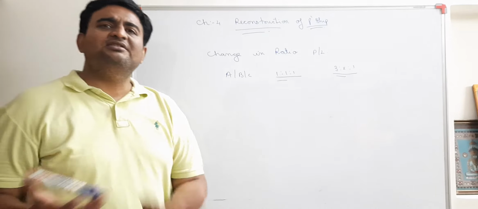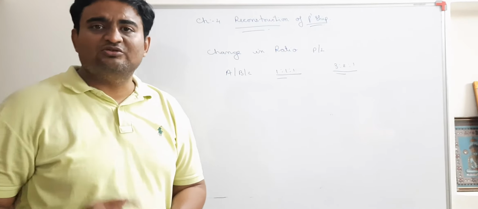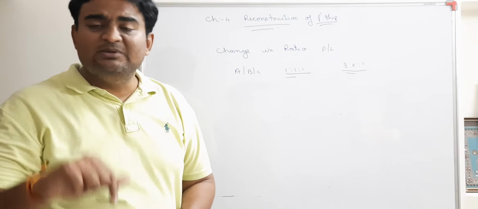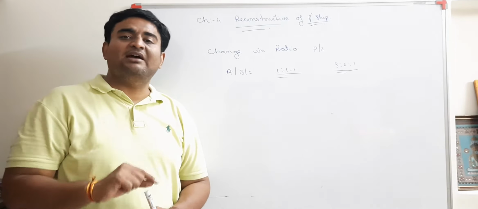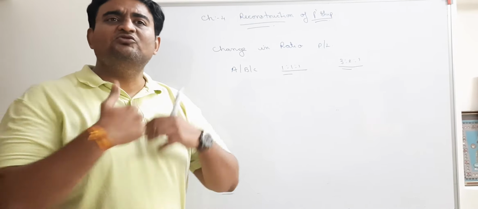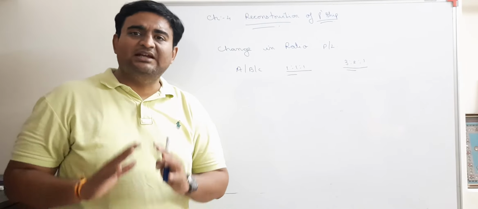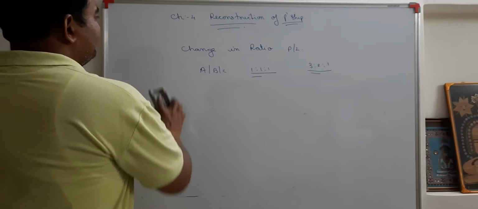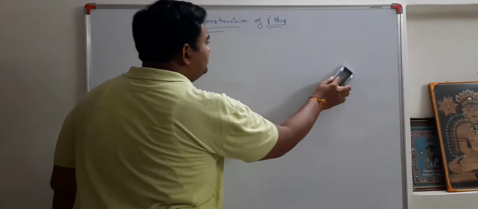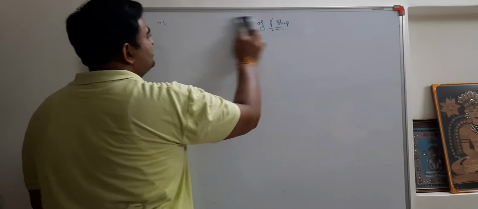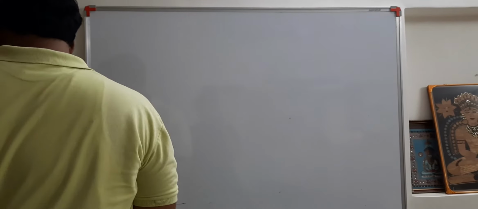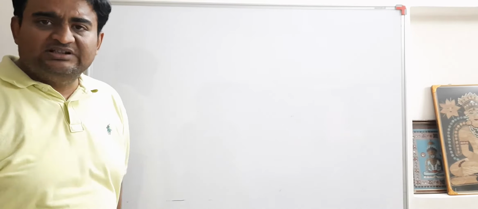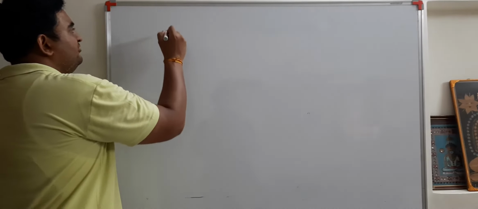Now students, whenever there is a change in profit and loss sharing ratio, there will be some partner who will have a gain, and there will be one partner or some partners who will have a sacrifice. That means one might be sacrificing, another might be gaining. So in this particular chapter, we are going to learn that. Today, I am simply going to discuss one small thing, that is sacrificing ratio. There is no need to follow the way the textbook is following. Here we follow our own manner.